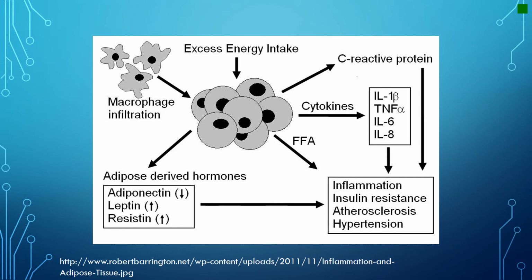So this diagram really helps explain the mechanisms of how dietary fat may increase insulin resistance and in turn cause type 2 diabetes. This diagram shows that an excess amount of energy, which is dietary fat in this case, may result in free fatty acids, which can cause insulin resistance. Excess energy intake can also cause adipose-derived hormones, and most importantly, resistin, which is a hormone that actually increases the resistance of cells to insulin.